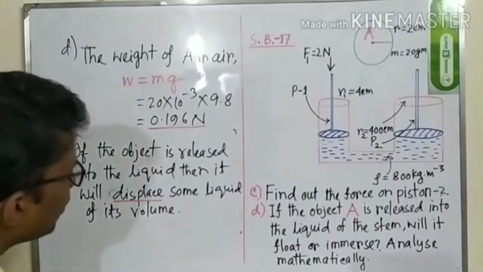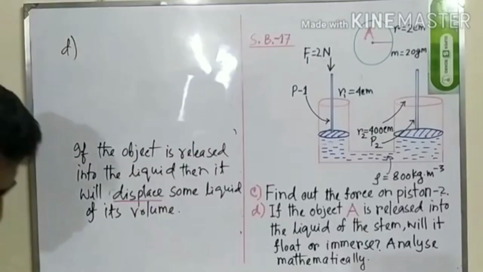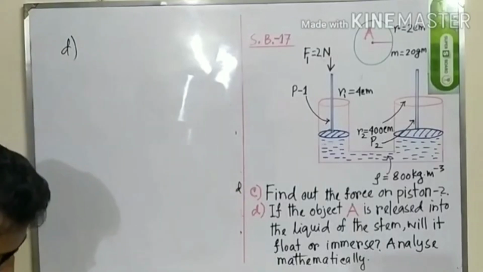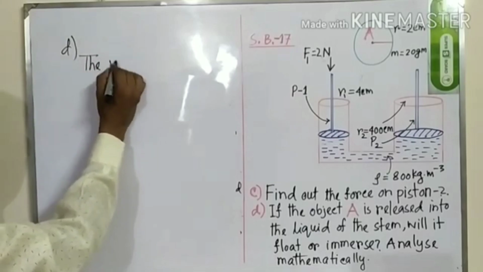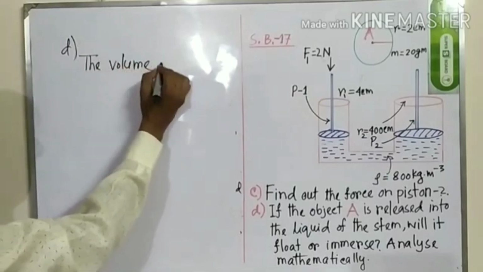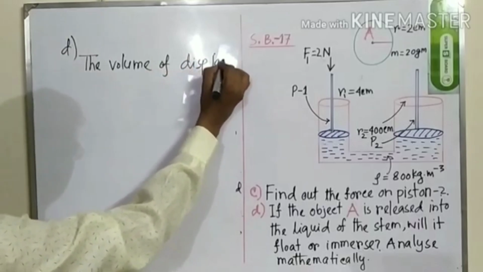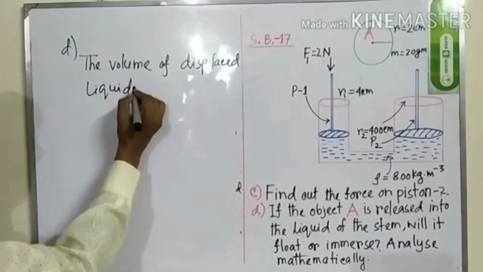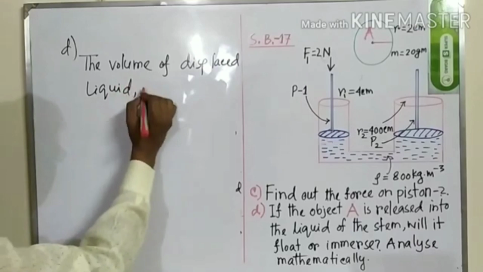So we can write after this line, the volume of displaced liquid. Will it be V or V prime?